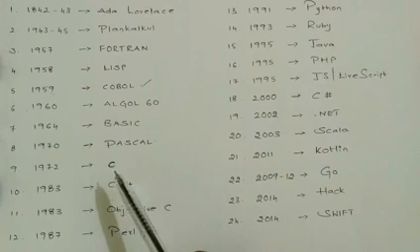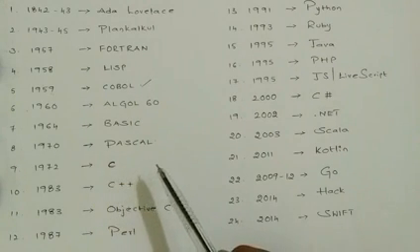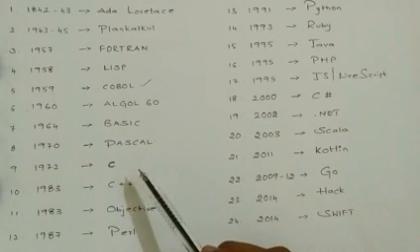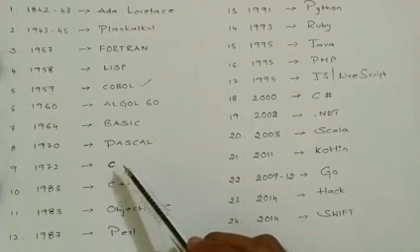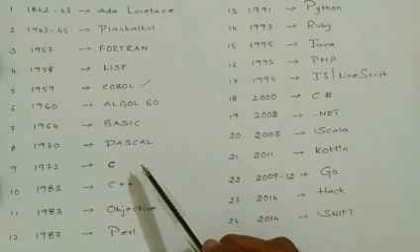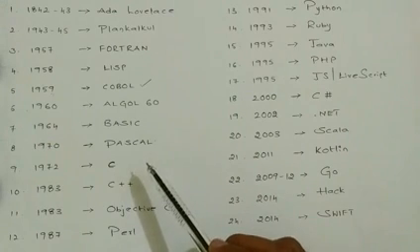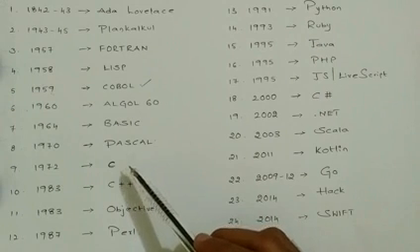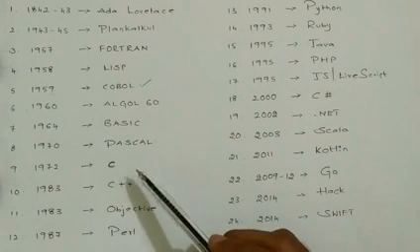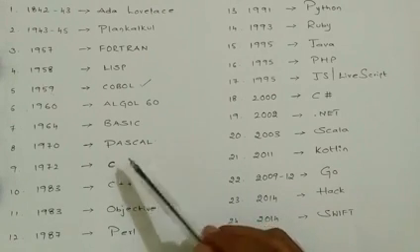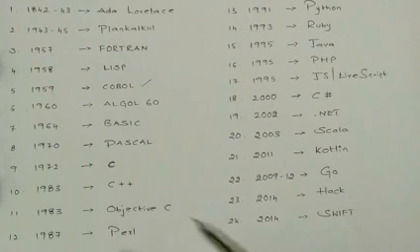In 1972, the most popular programming language, C, was invented by Dennis Ritchie and Ken Thompson. This programming language C was created for the Unix operating system. Unix means Unix, not Unics. This UNICS operating system was developed in assembly language. So C was first used in this operating system. Now it is the base for many leading languages that we are using nowadays. I would say it's the best, the C language.